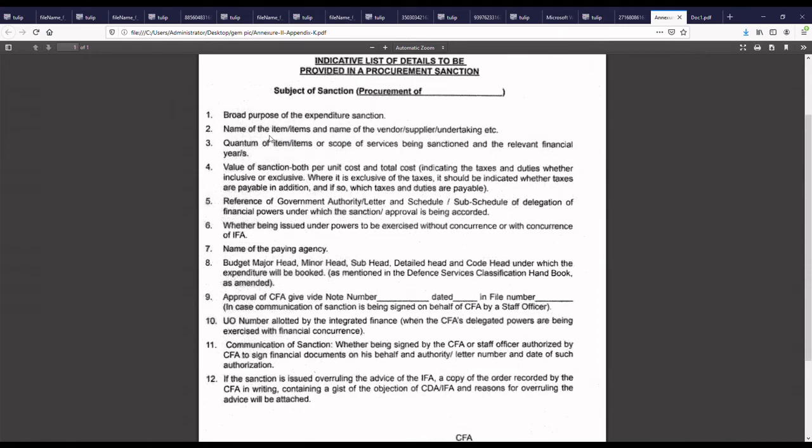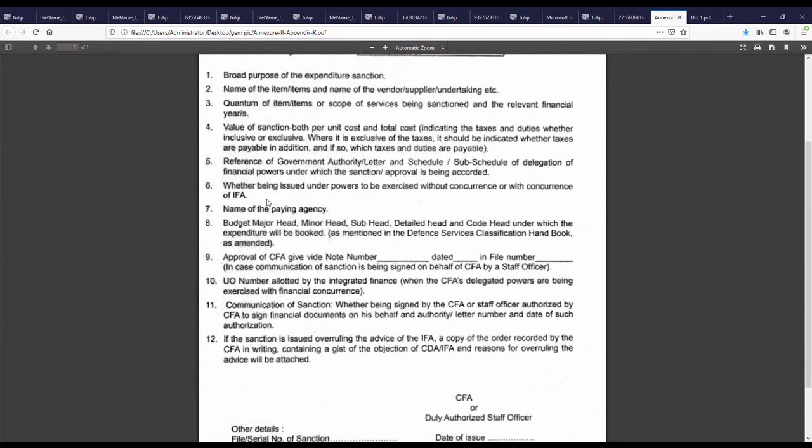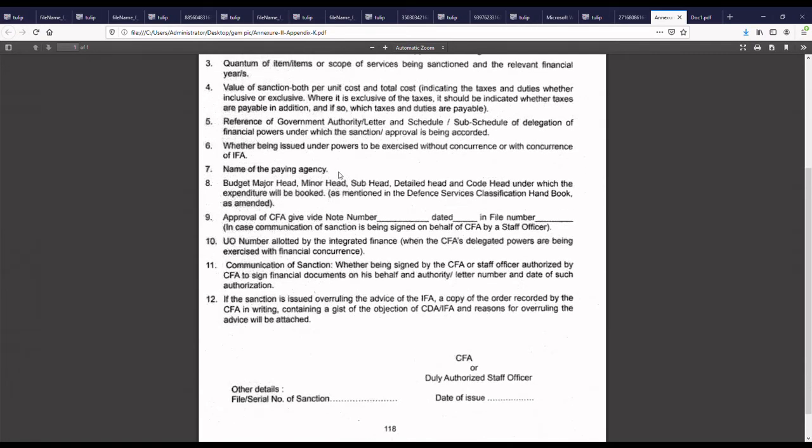You should also mention the name of the item or different items, name of the vendor or different vendors, the quantum or quantity or scope of goods or services, financial year, the unit rate, the amount including the taxes, breakup of taxes, the DFPDS schedule under which CFA has given the sanction, the IFA involvement, whether with consultation or without consultation, that is inherent power, the detail of paying agency, the code head, the CFA approval noting detail, the IFA UO number detail.